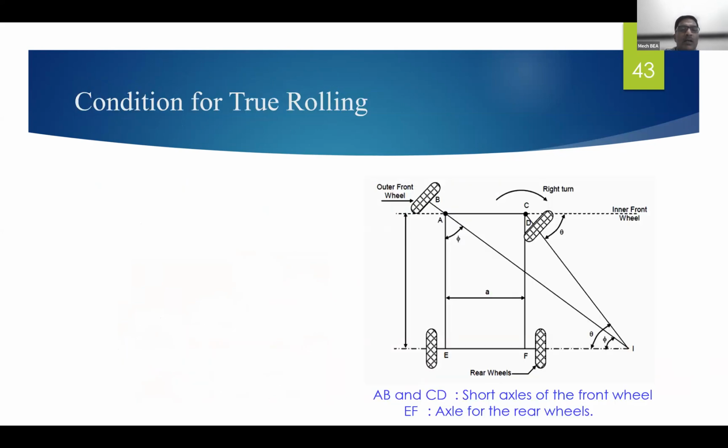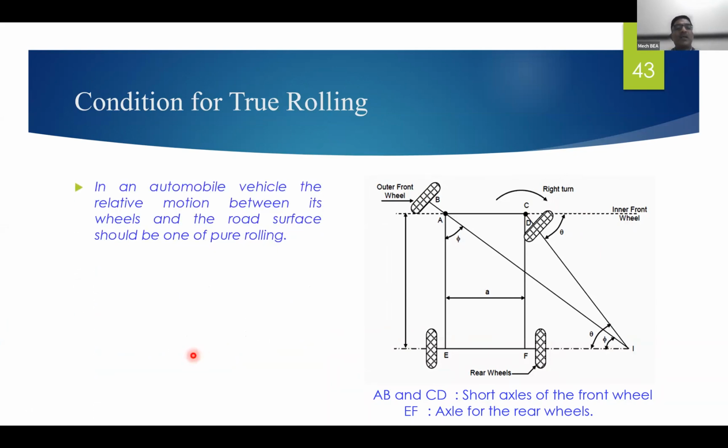So the next important bit is related to the condition for true rolling. What is the condition for true rolling, that we are going to check. Here a schematic of a four-wheeler is shown in the top view.